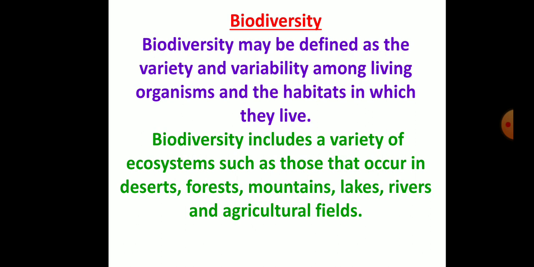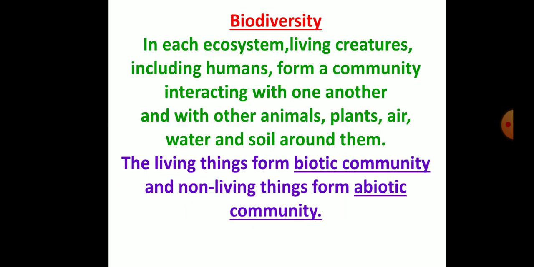Biodiversity. Biodiversity may be defined as the variety and variability among living organisms and the habitats in which they live. Biodiversity includes a variety of ecosystems such as those that occur in deserts, forests, mountains, lakes, rivers, and agricultural fields. In each ecosystem, living creatures, including humans, form a community interacting with one another and with other animals, plants, air, water, and soil around them. The living things form biotic community and non-living things form abiotic community.